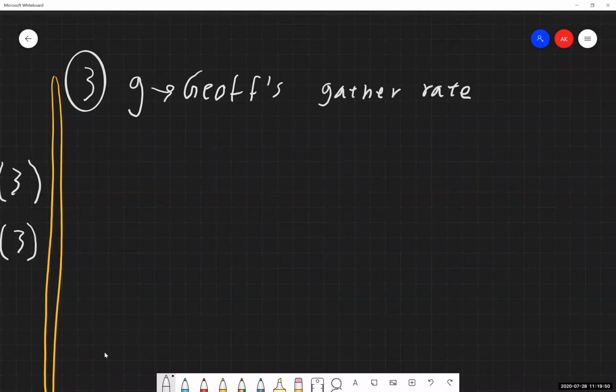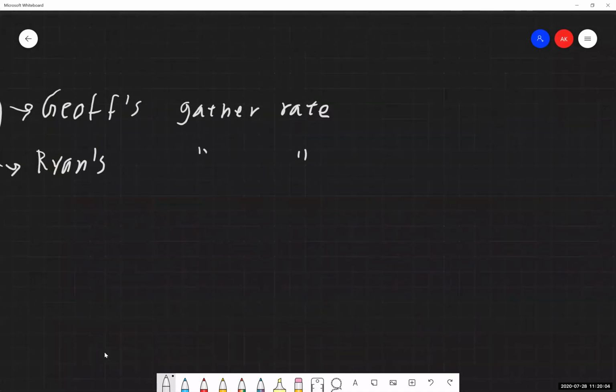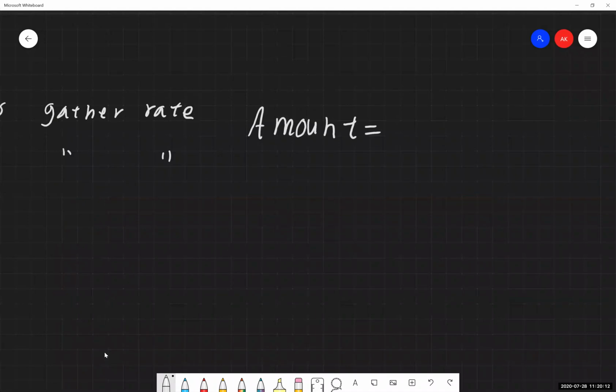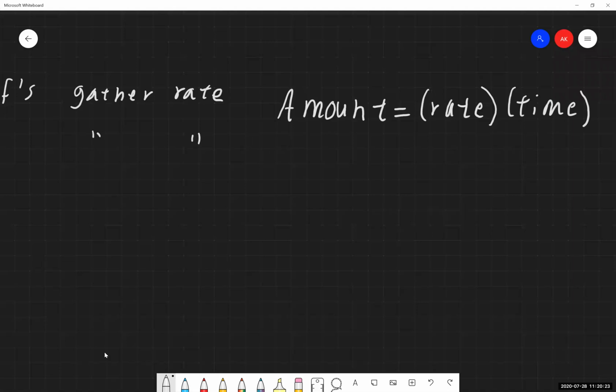And then I'm going to use R to be Ryan's gather rate. And again, our general formula was amount is equal to rate times time. There is some variability to this as we go through and solve these things, but that's the general idea behind it.